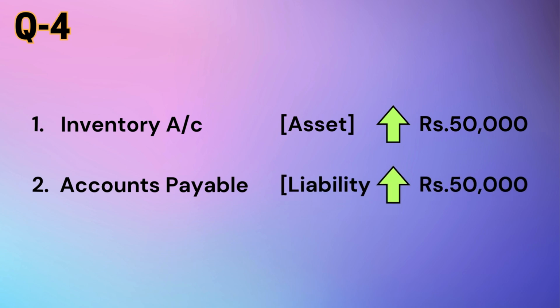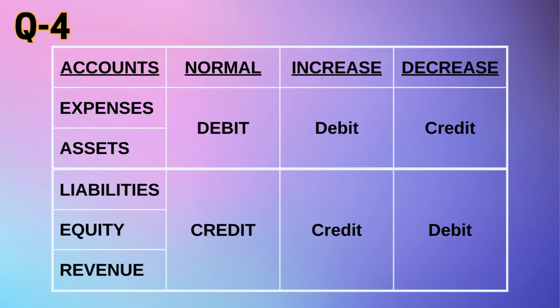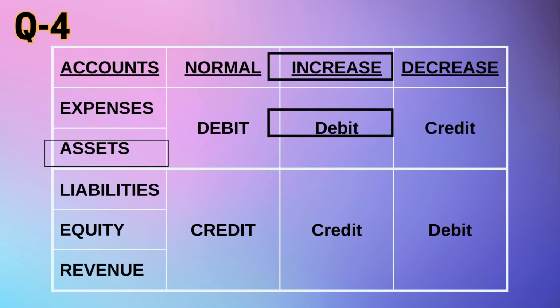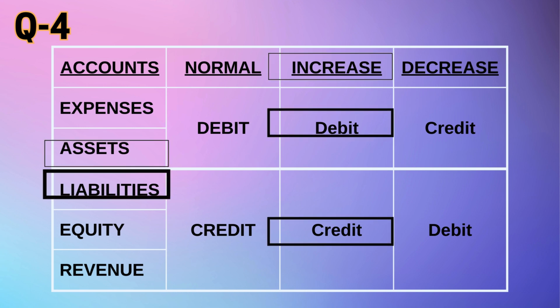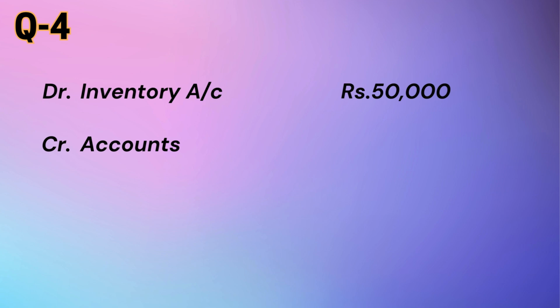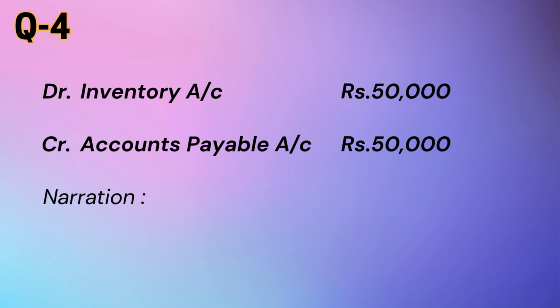Now referring to the rules of journal entries, when the value of an asset increases, we debit the account, and when the value of a liability increases, we credit the account. Thus, the accounting entry would be debit inventory account rupees 50,000, credit accounts payable account rupees 50,000. So this particular entry is passed towards the purchase of inventory on credit.